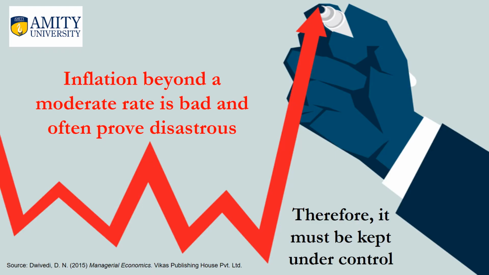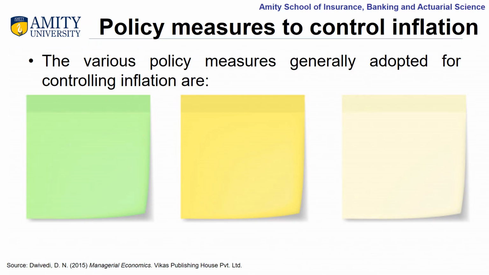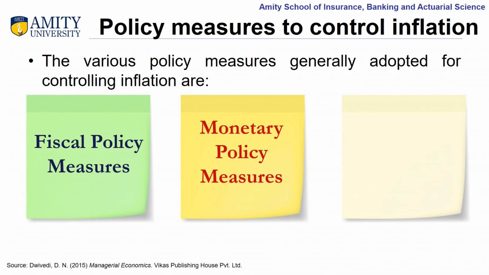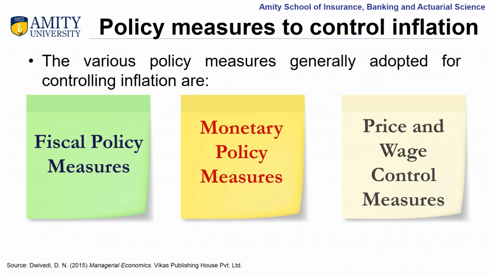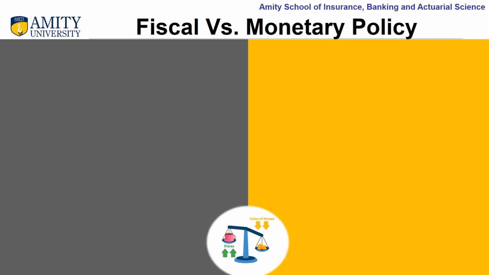Inflation beyond a moderate rate is bad and often proves disastrous for an economy. Therefore, it must be kept under control. The various policy measures generally adopted for controlling inflation in an economy are fiscal policy measures, monetary policy measures, and price and wage control measures. Out of these three, fiscal and monetary policy measures are the important measures which a government takes to control inflation.